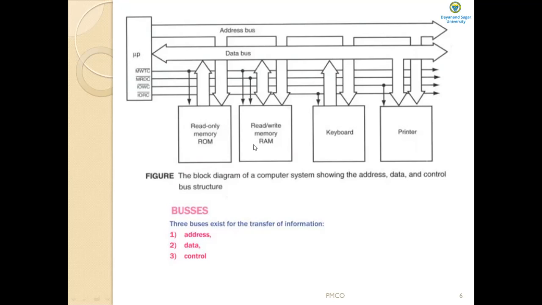MRDC is connected to RAM, no? Suppose the microprocessor wants to read the contents of a memory location, then MRDC, memory read control, is at logic 0 in order to cause the memory to read data. Once data is read from the memory, it is passed to the microprocessor through the data buses.